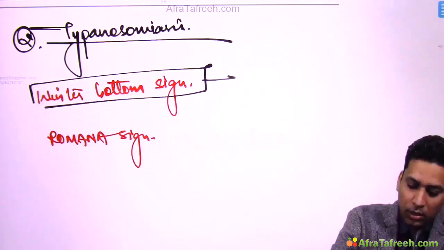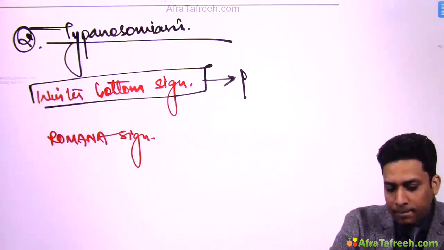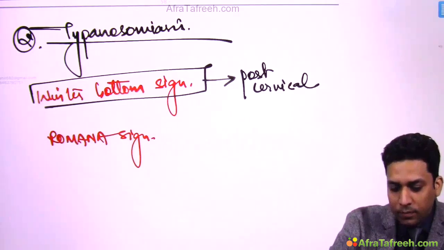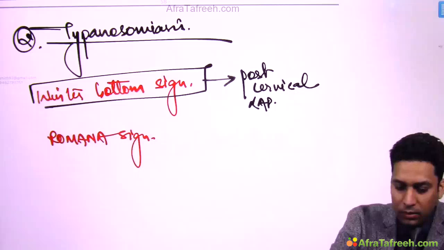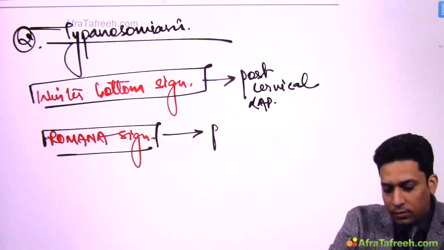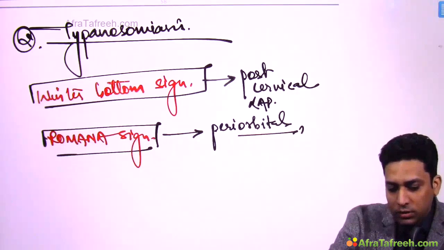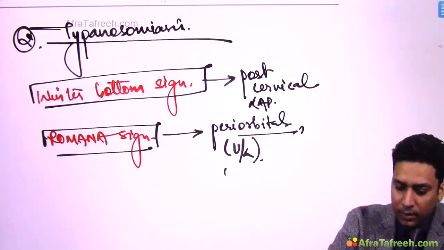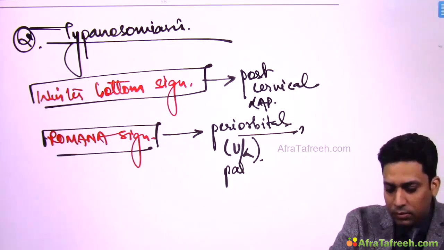In Winterbottom sign you will get posterior cervical lymphadenopathy, while in Romana sign you will get unilateral periorbital palpable edema.